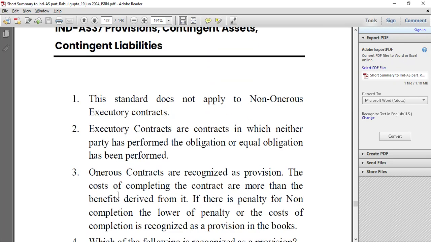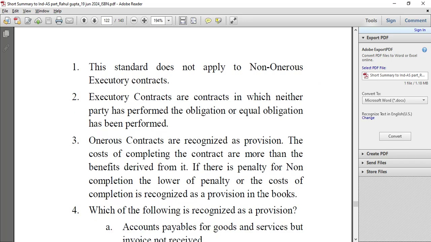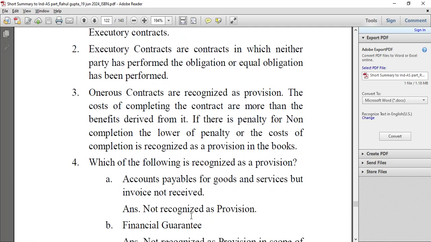Onerous contracts are the contracts where the cost of completing the contract is more than the benefits derived from it. If there is a penalty for non-completion of the contract, the lower of the penalty or cost of completion is recognized as a provision in the books. Which of the following is recognized as a provision?